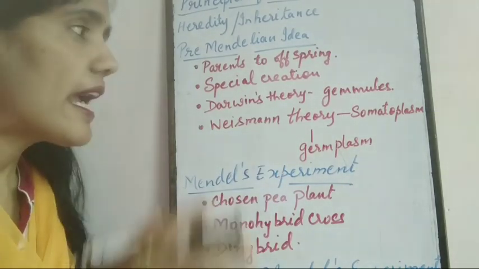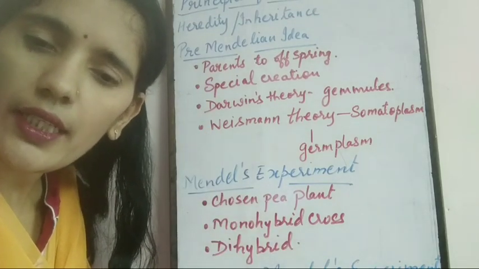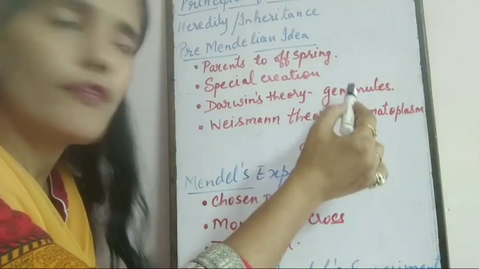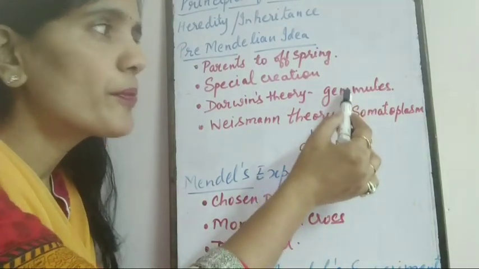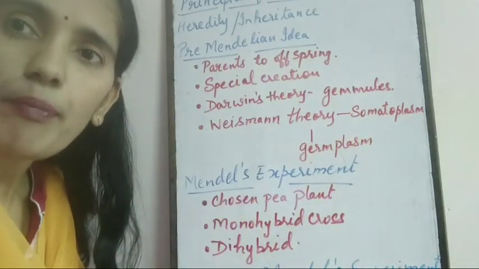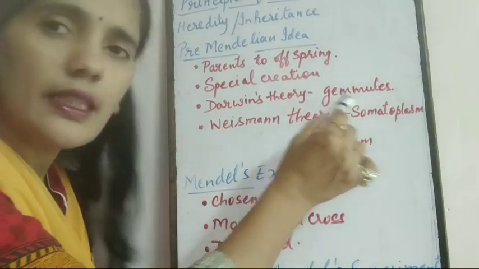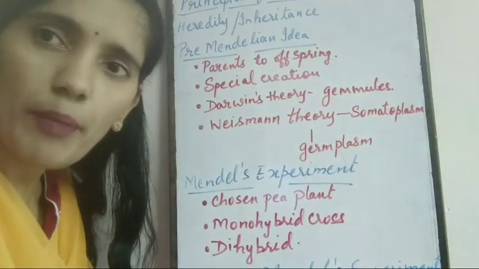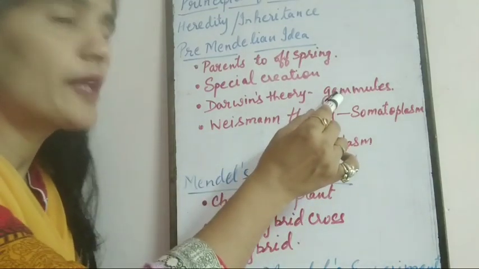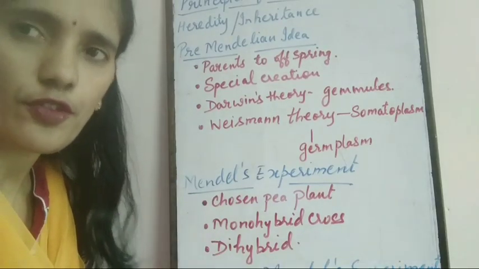According to that, every part of the body of an organism produces gemmules, which through the blood get collected in the semen, and these gemmules transmit characters from parents to the offspring.